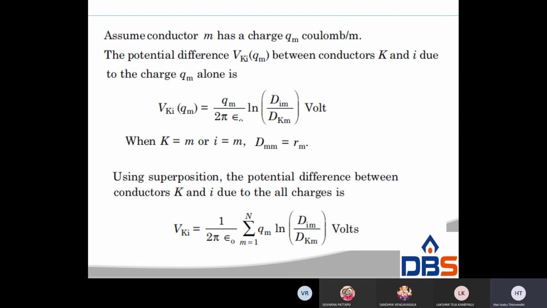Like this. V is equal to, as usual, Q by 2 pi epsilon naught ln Dim by Dkm volt. Like that for the ith conductor.